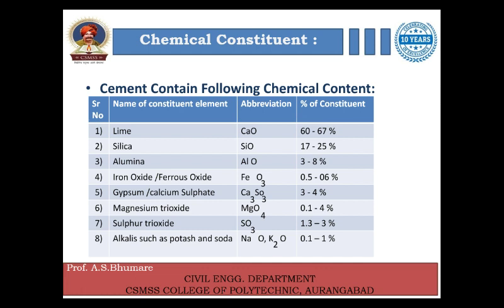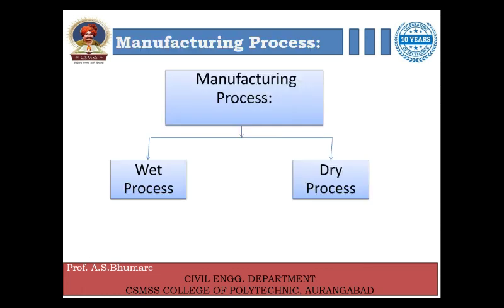Sulfur trioxide, abbreviation SO3, has a percentage of 1.3 to 3%. Alkalis such as potash and soda, having chemical formulas Na2O or K2O, have a concentration of 0.1 to 1%, right? Then we will study the manufacturing processes of the cement.